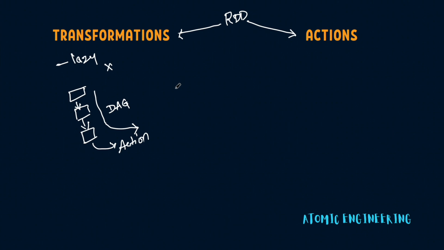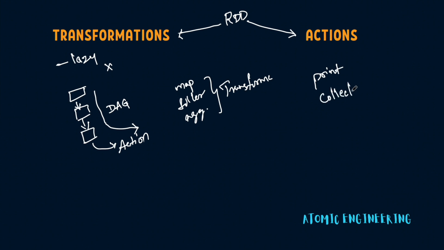Basically, in Spark, we do many operations like map, filter, and some aggregations on top of the data. All of these are transformations in Spark. The operations such as printing the data, collecting the data, or saving the data are called actions in Spark.